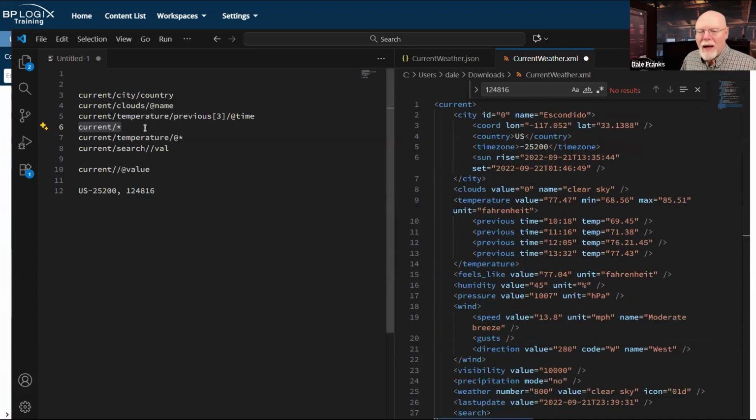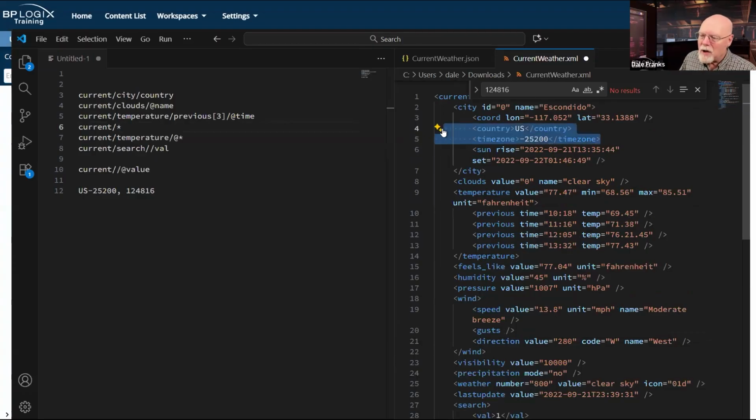So you would think that current slash would return everything in the XML, and it doesn't really. Current slash will return just the independent nodes that have values as a node.